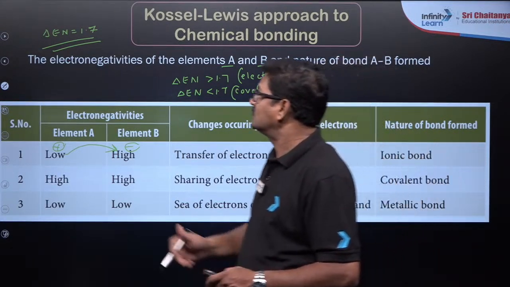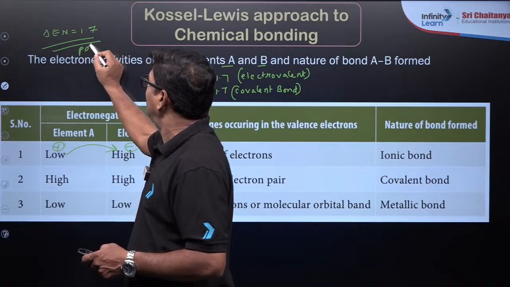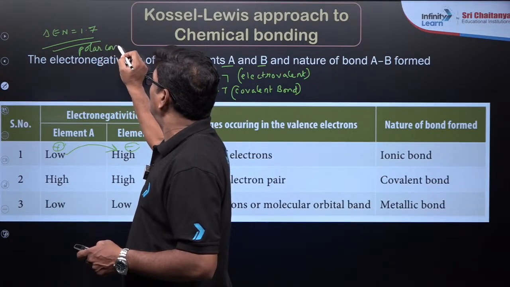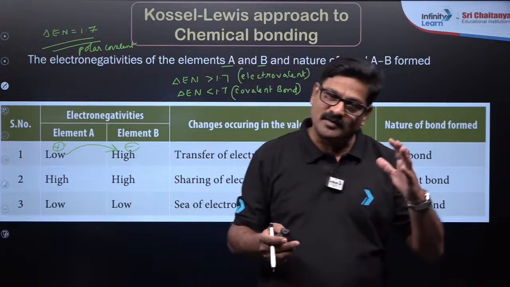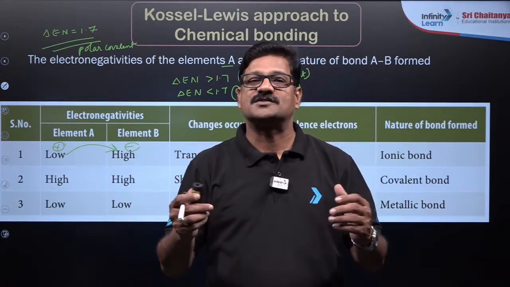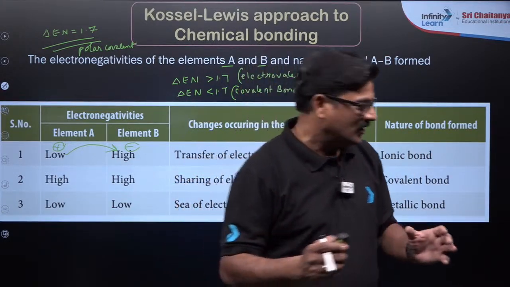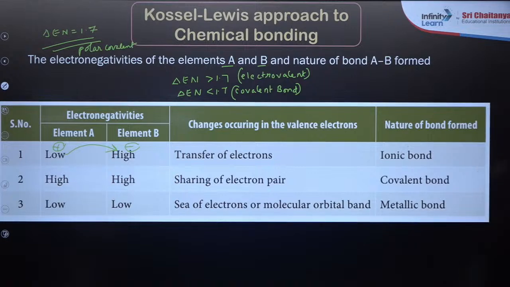Okay, so it is going to be a polar covalent bond. So what is the meaning of polar covalent bond? It is a covalent bond but with some partial charges. Okay, let's see in detail about the ionic bond and how it is formed and everything.